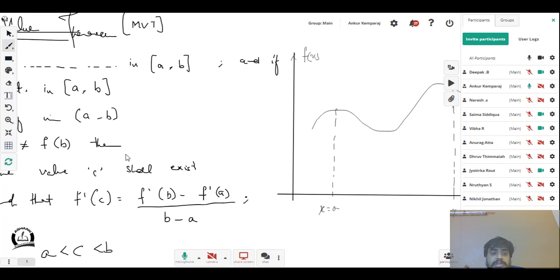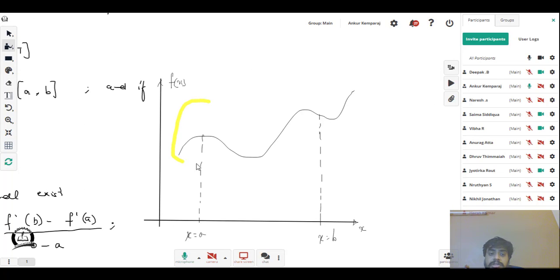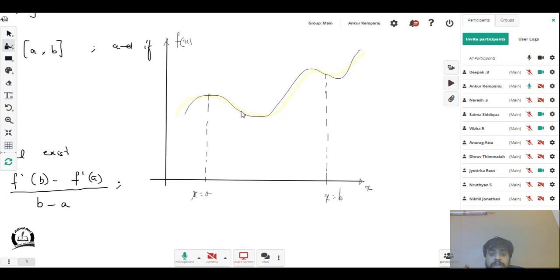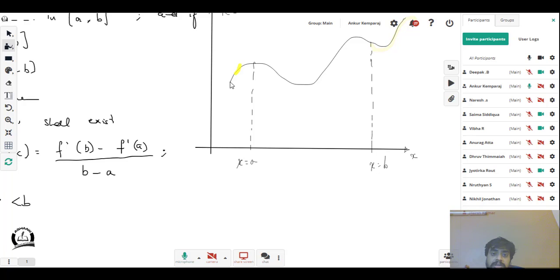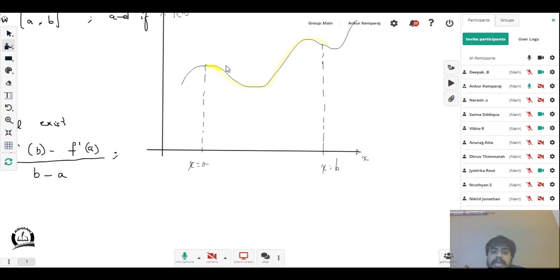That means the equation that I have, I don't know what the equation is, doesn't matter what the equation is. Remember, every equation is a graph, every graph is an equation. So I have a random equation with me here. When plotted, the equation would look something like this shape. Now this equation is only between a and b. What happens before a and what happens after b, we really don't care. So let's not worry about this part of the graph, let's not worry about this part of the graph. We just have to focus on the portion of the graph between a and b, including a and b.